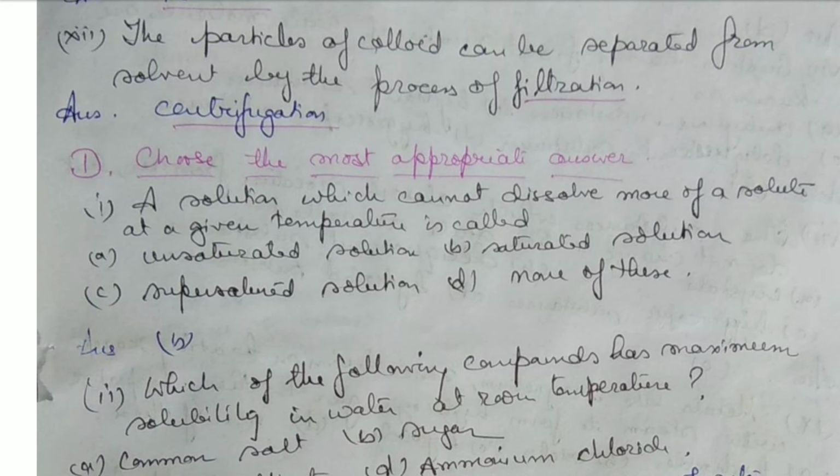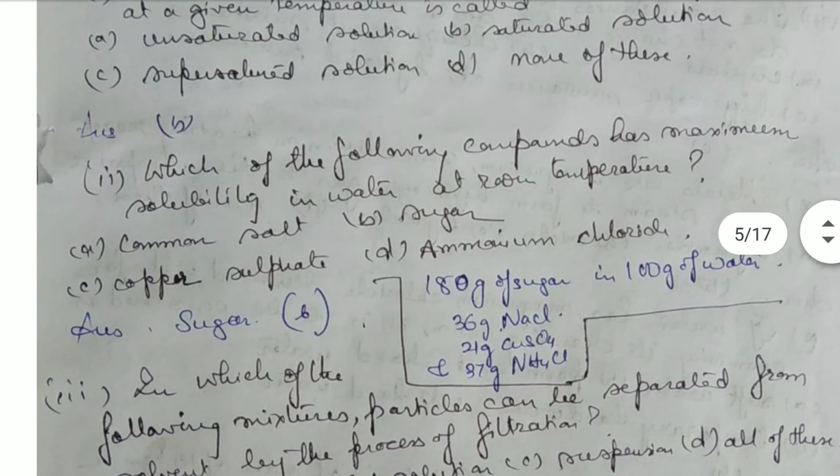Now choose the most appropriate answer. A solution which cannot dissolve more of a solute at a given temperature is known as saturated solution. Which of the following compounds has maximum solubility in water at room temperature? It is the sugar, that is B1, because 180 grams of sugar dissolves in 100 grams of water.